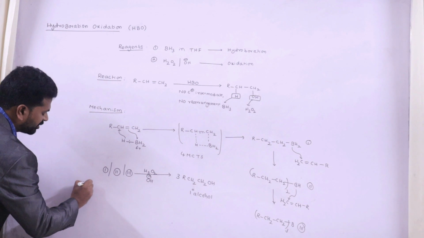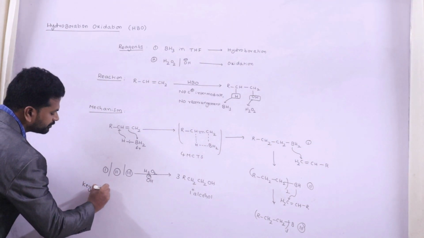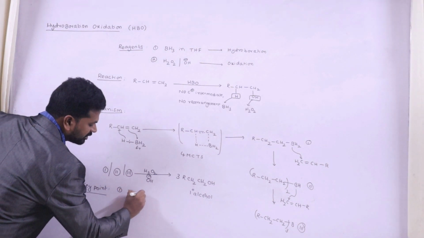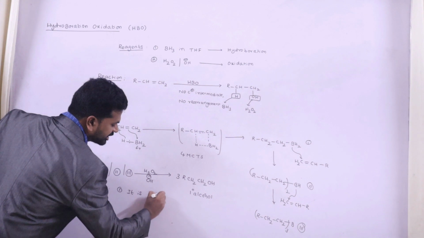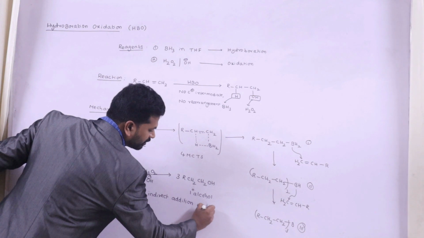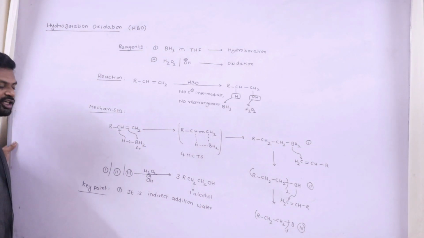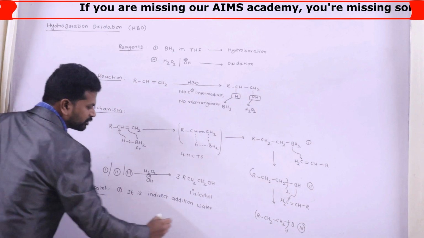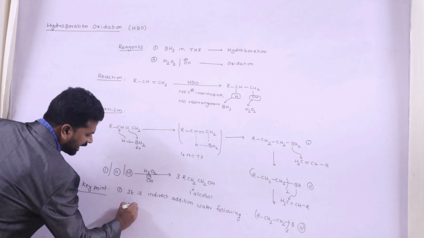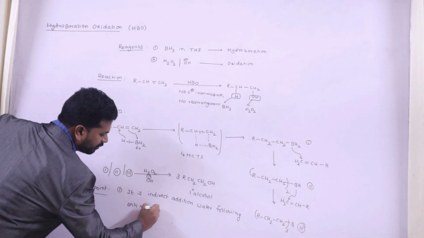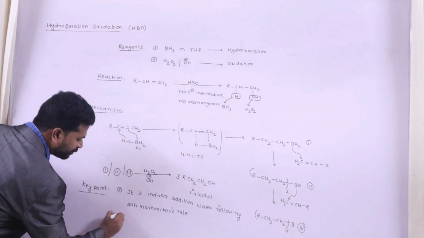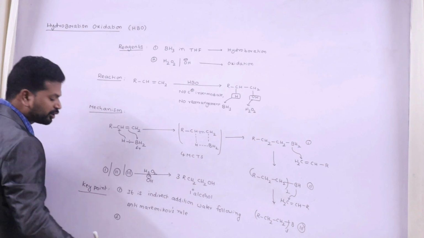So an important point to remember during this HBO method, the first point is that it is indirect addition of water. So during this, addition of water takes place indirectly, following anti-Markovnikov's rule. And the second important thing is the first step, which we call hydroboration.